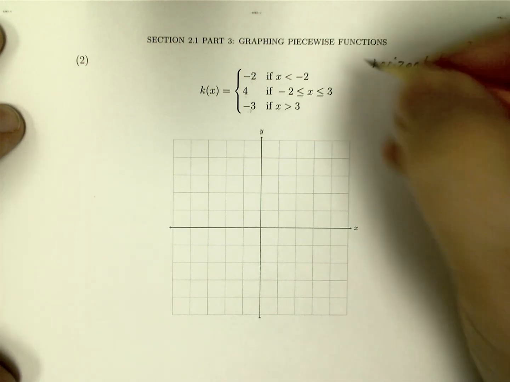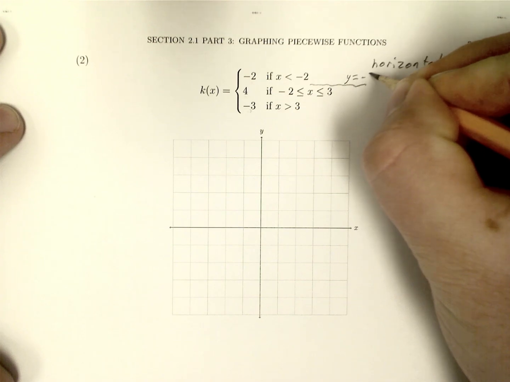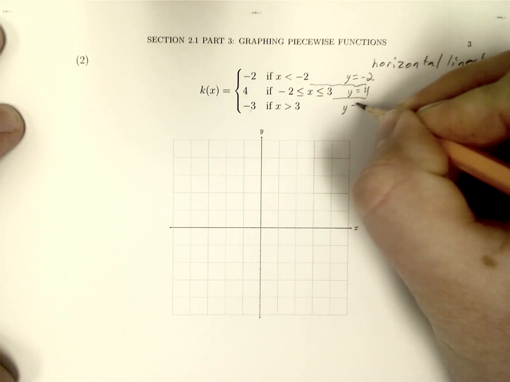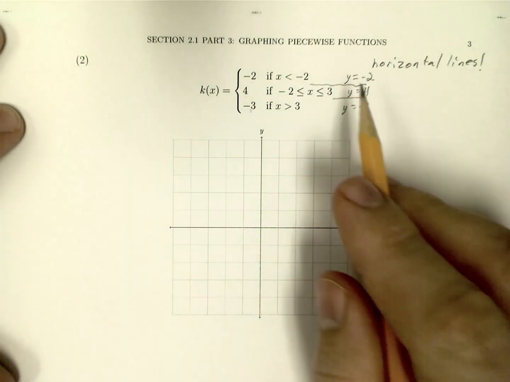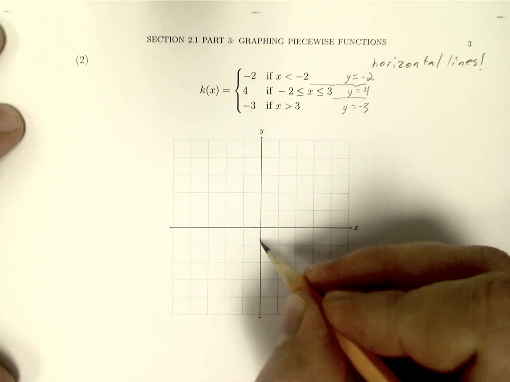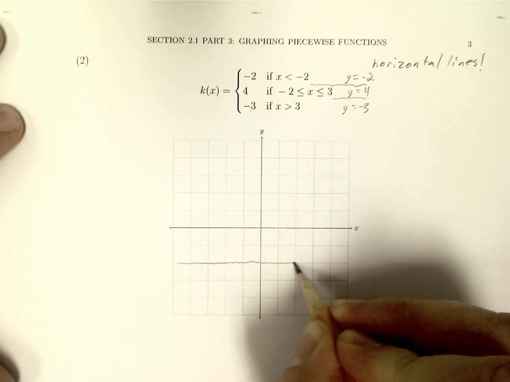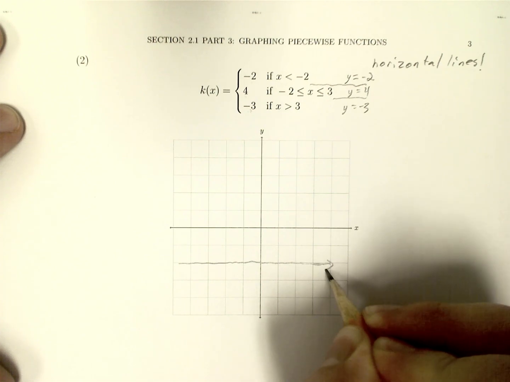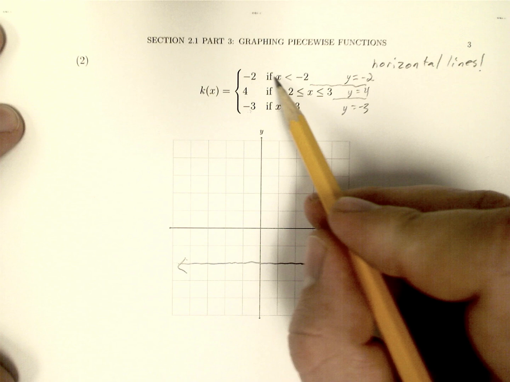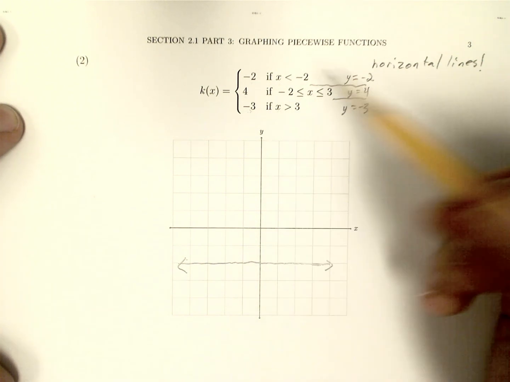Okay? So in this case, this top one is just y equals -2. This middle one, it's y equals 4. And this bottom one, y equals -3. So let's do this one at a time. Y equals -2. So just go down 2, and it's just a horizontal line. But this horizontal line of y equals -2 only applies when x is less than -2.